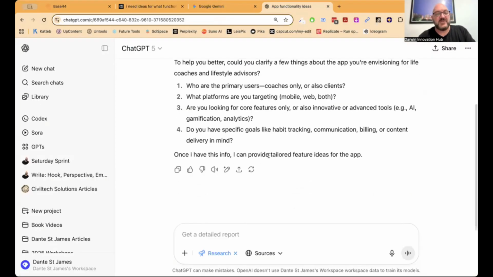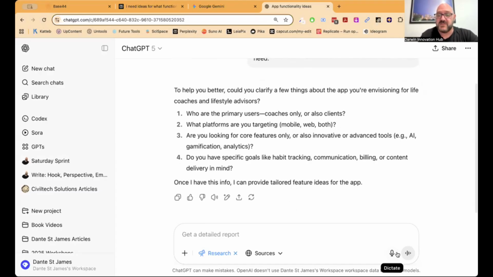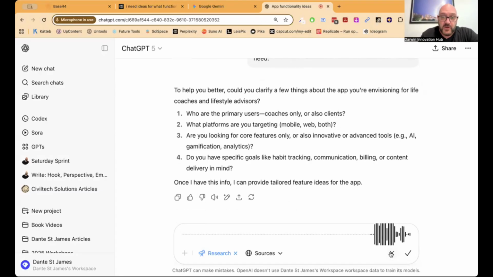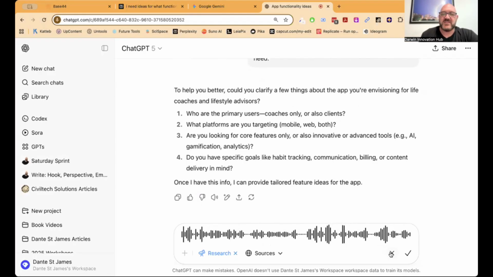So if we look, ChatGPT's come back, it's given us some ideas. So I'm just going to answer the questions here. I usually use the voice prompt in ChatGPT, so I think it's much more efficient. So the primary users are coaches, but there will be a secondary user who will be the client who may have a front end that shows their bookings and that kind of thing. Secondly, the platforms we're targeting are mostly web, but that will be appearing on mobile as well. I'm looking for just core features at the moment. Some of the more advanced tools such as gamification and analytics can come further down the track. So I'd like to make an allowance for that, just not do it right now. And the kind of goals I've got are things like habit tracking, communication between the client and the coach.